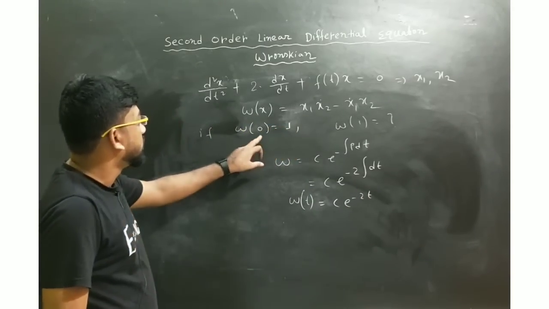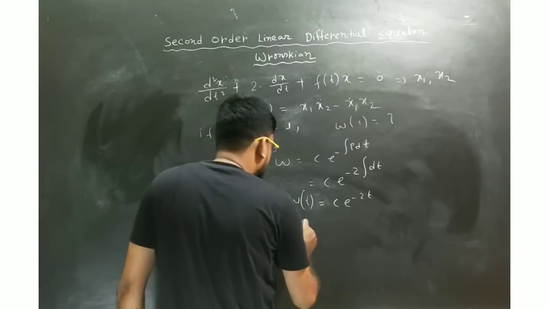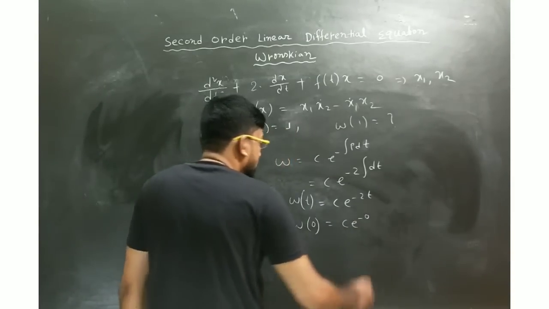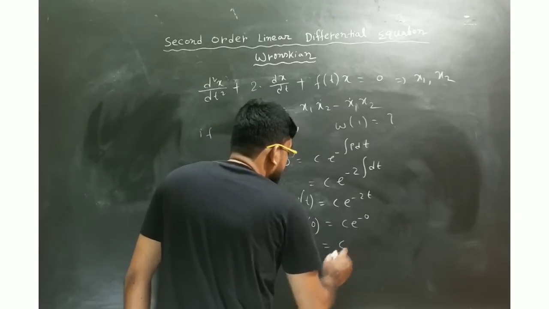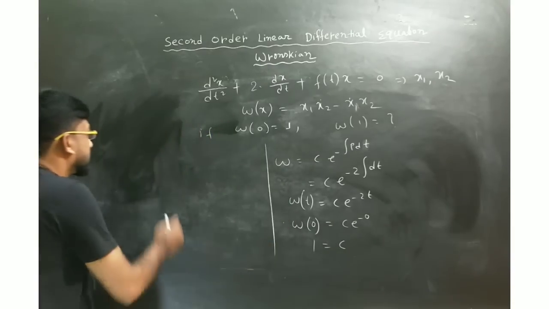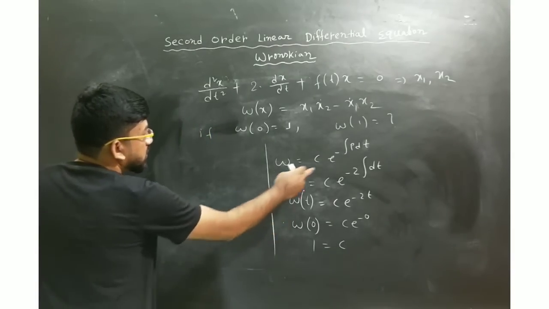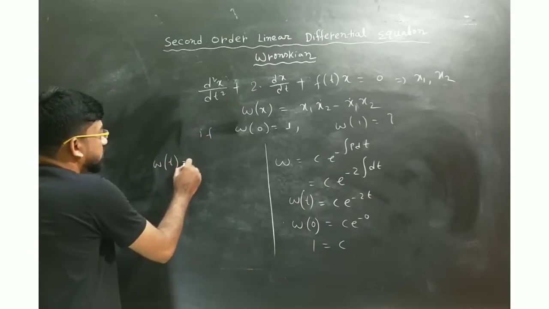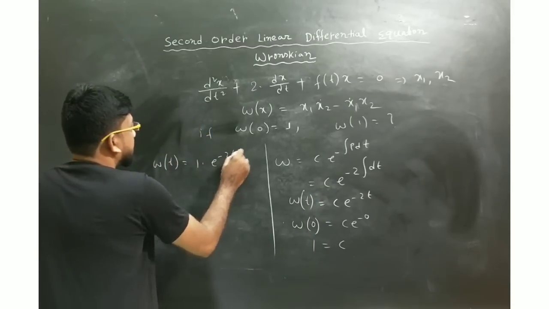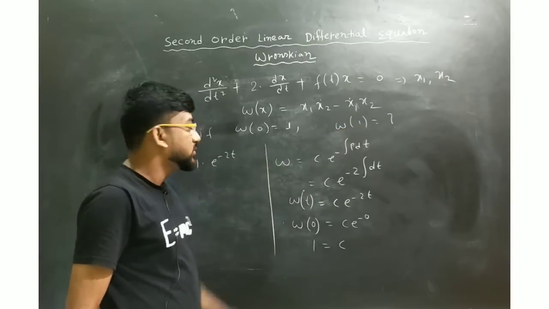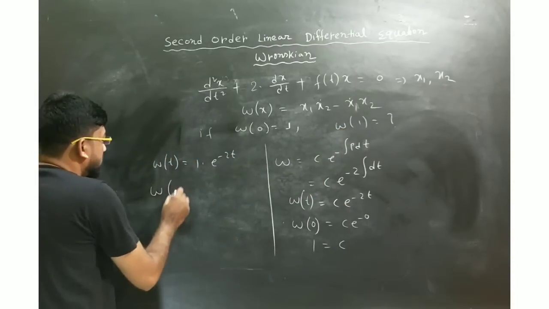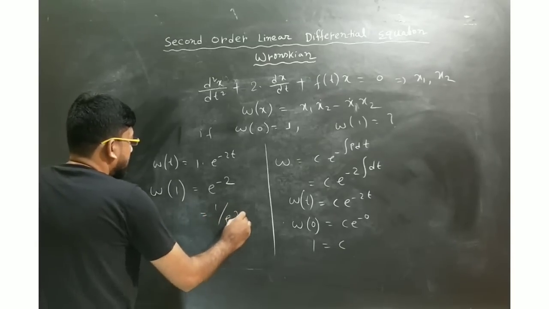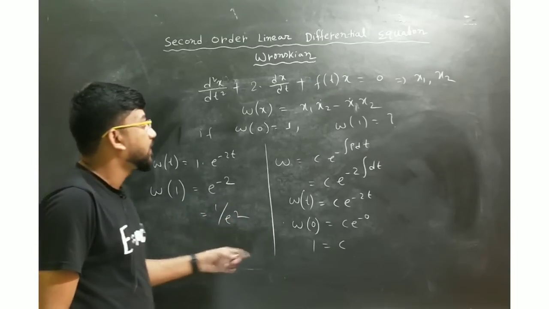Now they have given that w of 0 is equal to 1, so you can put here t as 0, so that will be equal to c e to the power minus 0, that is 1. And w of 0 is equal to 1, so 1 is equal to c. So your c will be just 1. So what will be your w of t? In general your w of t will be 1 into e to the power minus 2t. Now they asked to find out w of 1, that means you have to put 1 instead of t, so it will be e to the power minus 2, so it will be 1 upon e square. So this will be the solution for this problem.